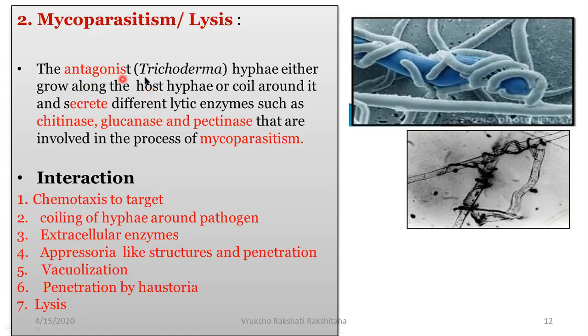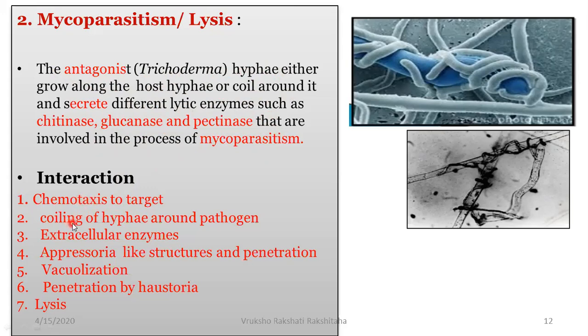So the antagonist Trichoderma hyphae either grows along with the host hyphae or it coils around it, and it secretes different lytic enzymes such as chitinase, glucanase, pectinase, and these are all involved in the process of mycoparasitism. Now, if you break down that interaction into a number of steps, you can see the Trichoderma grows towards the pathogen, that is by the process of chemotaxis.